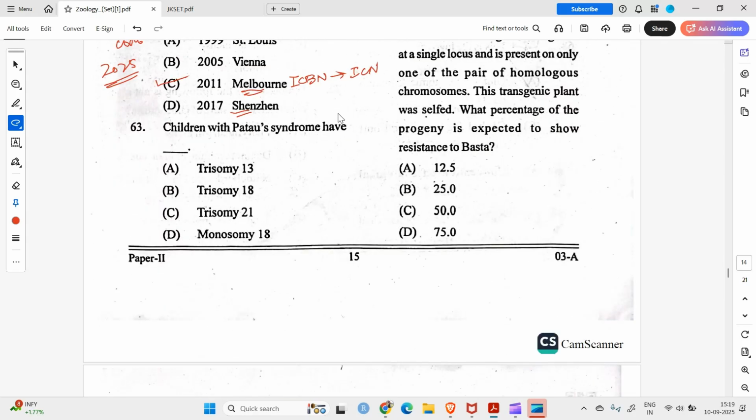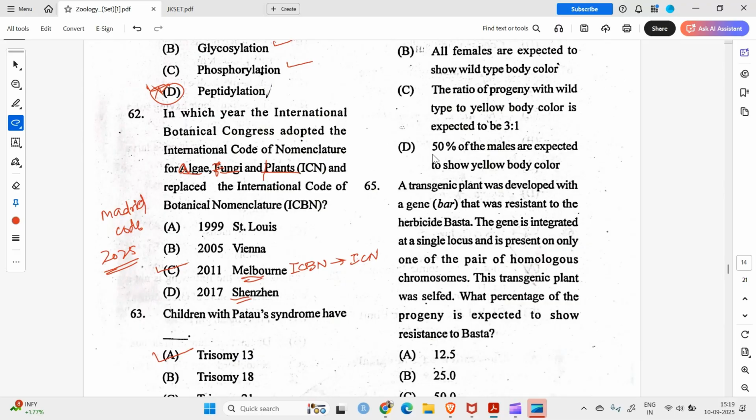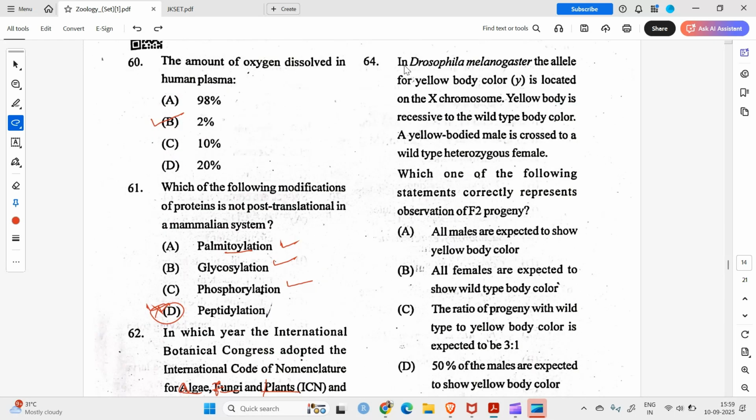Children with Patau syndrome have trisomy 13. Okay, question number 64. In Drosophila melanogaster, the allele for yellow body color, y, is located on the X chromosome. So this is located on the X chromosome. Yellow body color is recessive to the wild type body color. So this is recessive to the wild type body color.